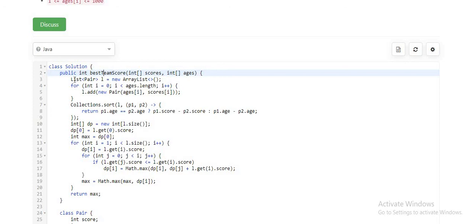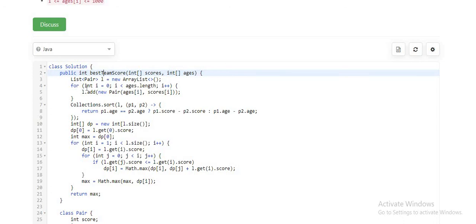First thing I am doing is creating a Pairs class which contains two attributes: one is the score of the player and another is the player's age. Next thing I am doing is creating a list for that custom object.